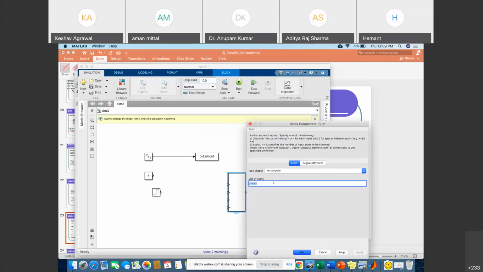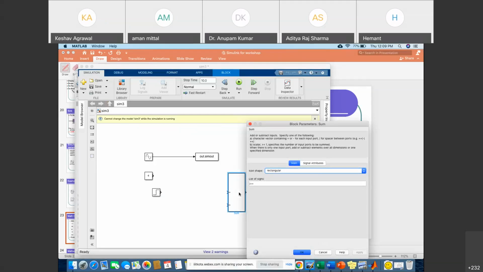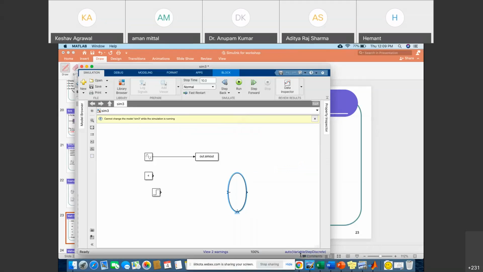This is a simple sum block. If you want to add only 2 variables, then you can do it like that. Simply click 2 times on this particular block and you'll get that. Again, if you want to make it round, do it, and you'll get the round block. Suppose you want to add a sinusoidal signal with constant 4. So what would be the output?